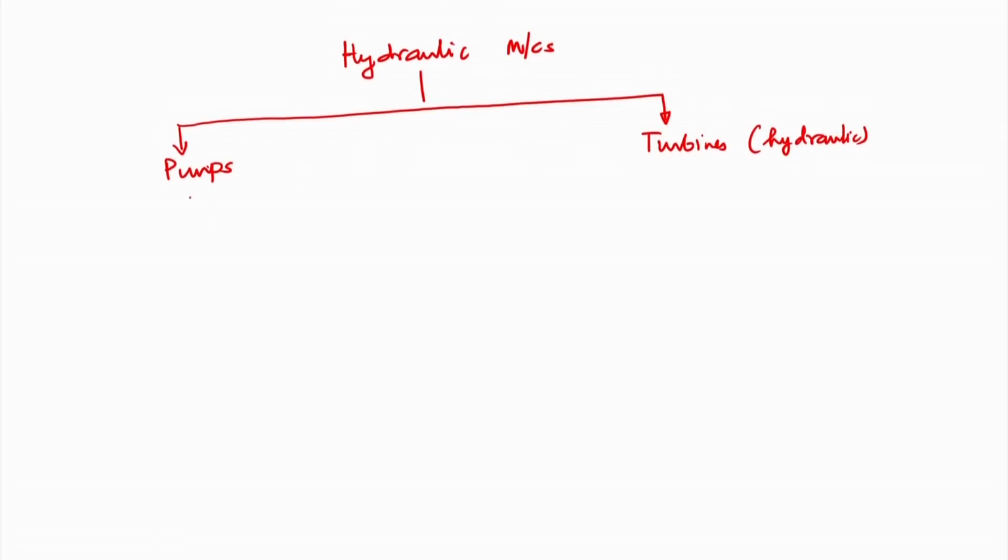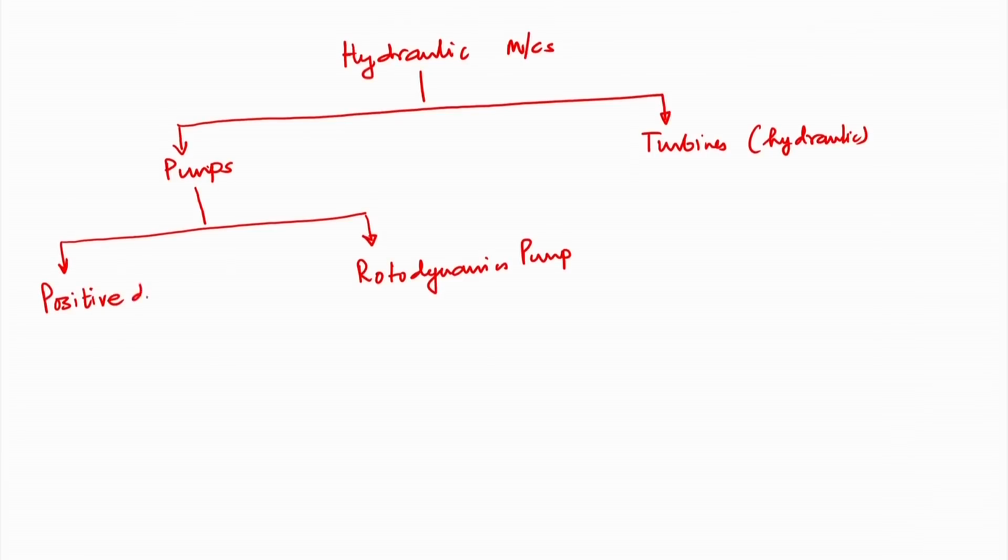So, pumps again we can classify into two different categories: one is rotodynamic pump, and the other one is positive displacement pump. In a positive displacement pump, there is a physical displacement of the boundary of a certain fluid mass as a closed system.